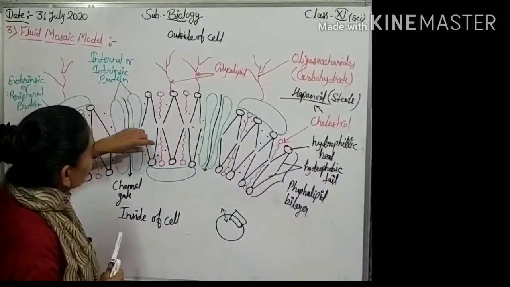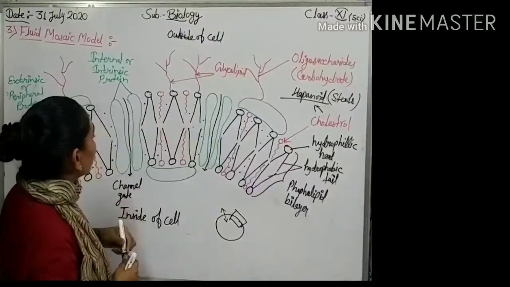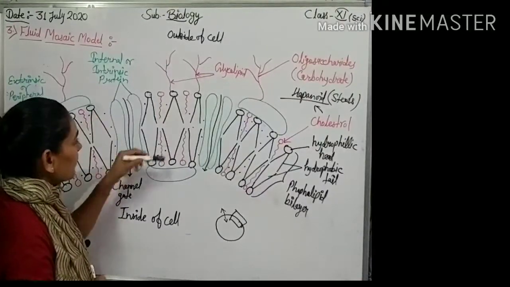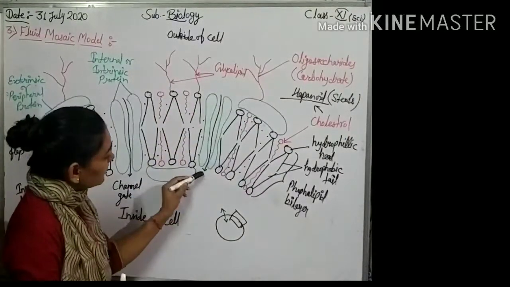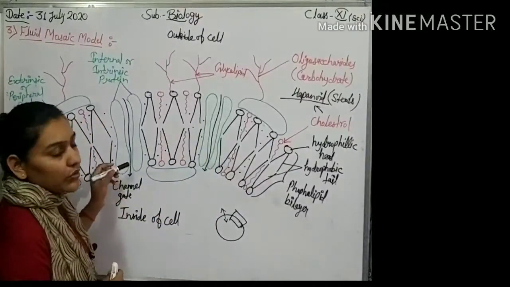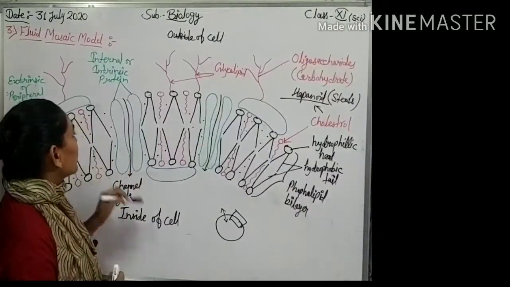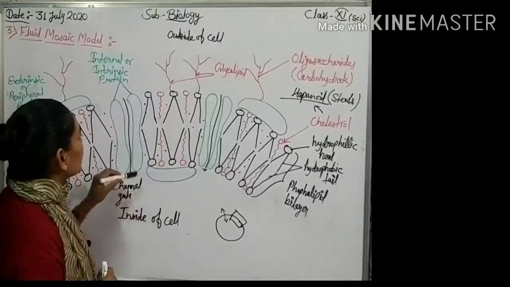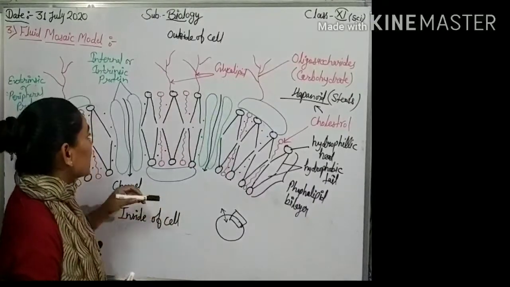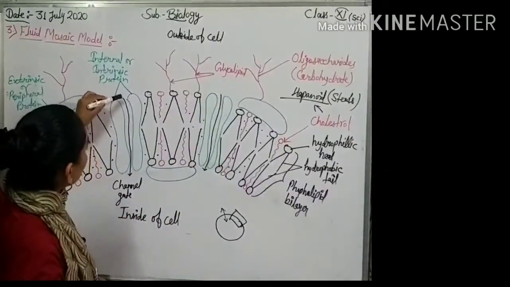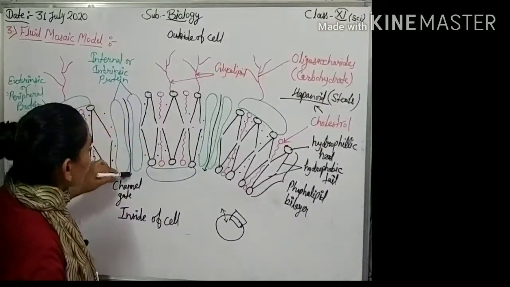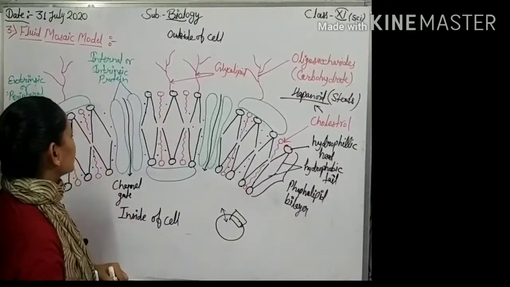And between the phospholipids, icebergs of proteins are situated and they help to form channel gate for transportation of fluid. It means exchange of fluid between two cells, because lipids cannot be solubilized in water. So water phobia, and all solute are dissolved in water. So transportation of solution cannot occur through phospholipids. Due to this, channel gate are formed by proteins.